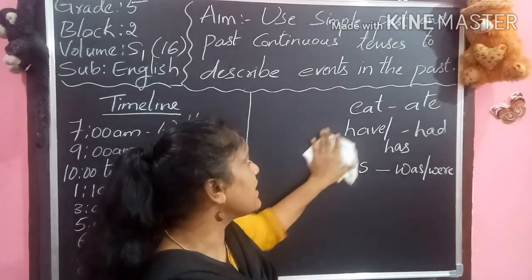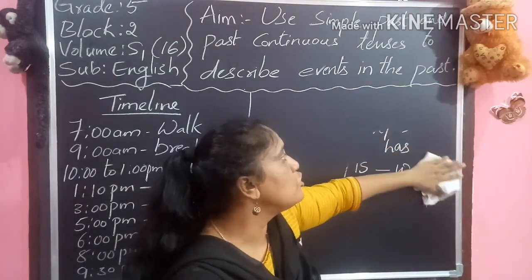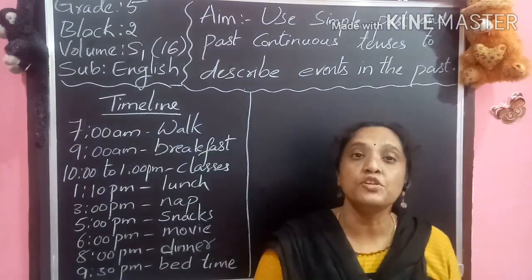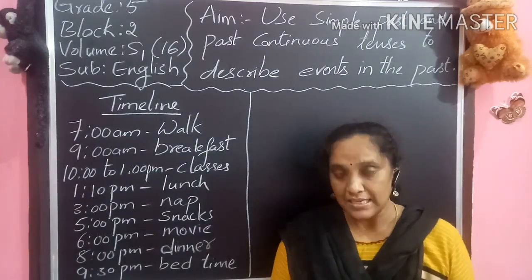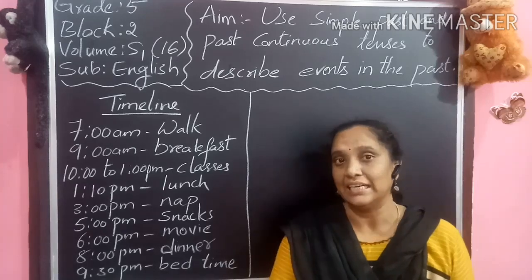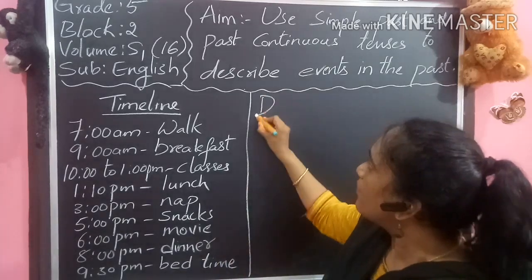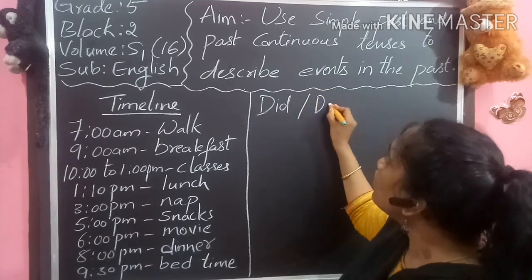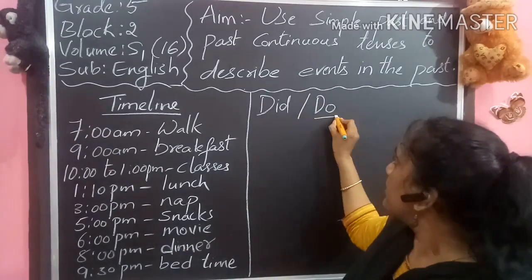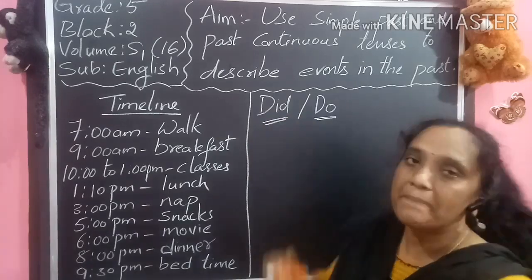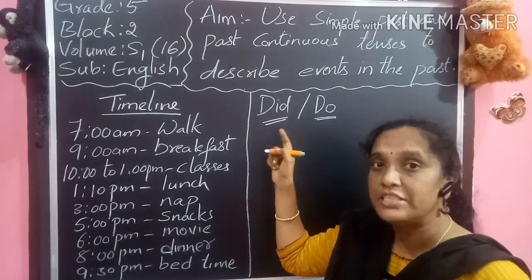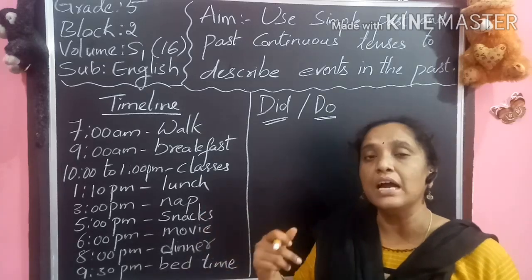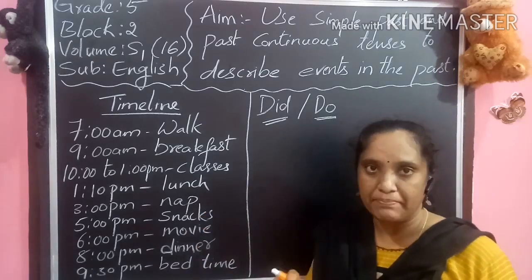Now, if I ask a question, what did you do yesterday evening? If I say, what did you do, I am asking what you did. Did is a past form. What do you do? Do is the present form. Did is the past form. So we use did when we are asking about an action which completed in the past.